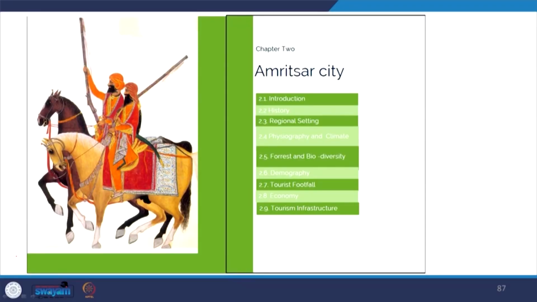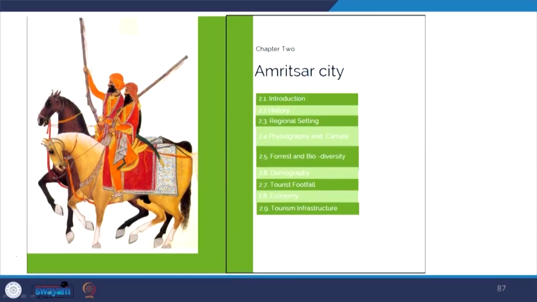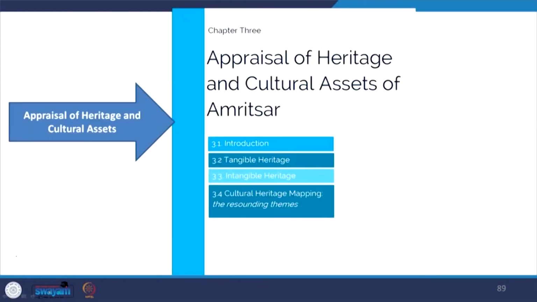The initiative therefore included expansion of the buffer zone, de-stressing the core area, regeneration of the nodes, creating opportunities for the offshore development. In the process, they reviewed the city from different aspects such as historical, regional, tourism, economic and environmental aspects. Thereafter, they reviewed the heritage and cultural assets of the city. We see how these processes help the government attain their overall objectives.